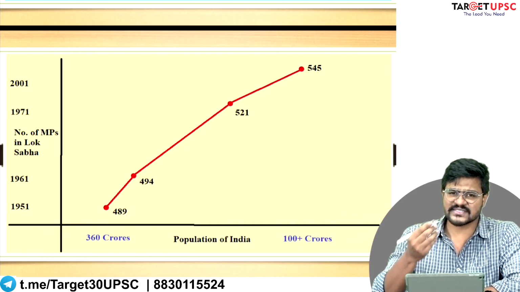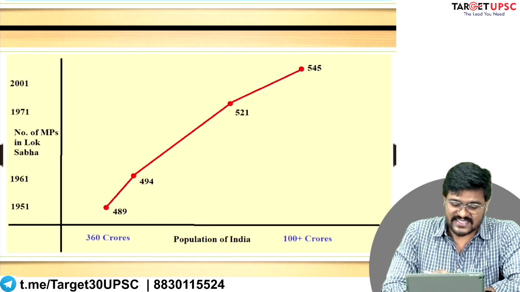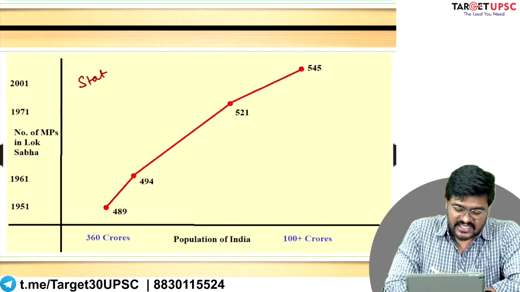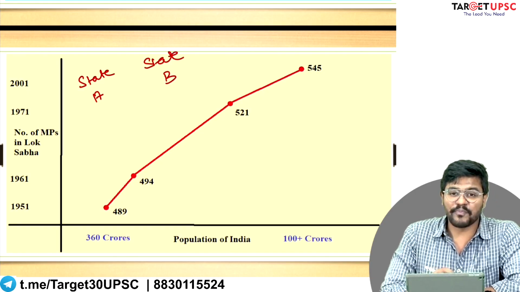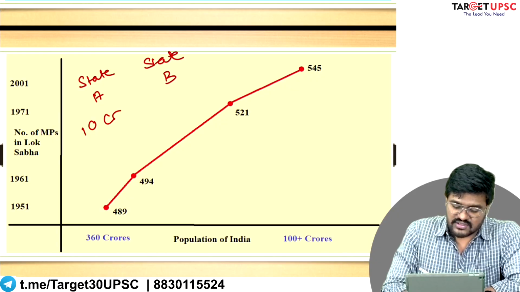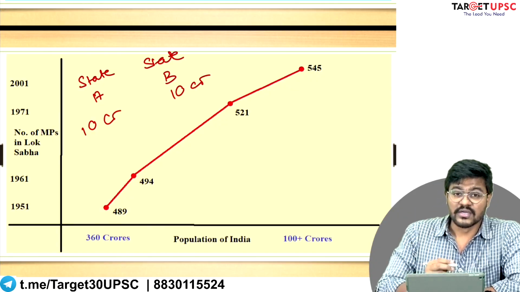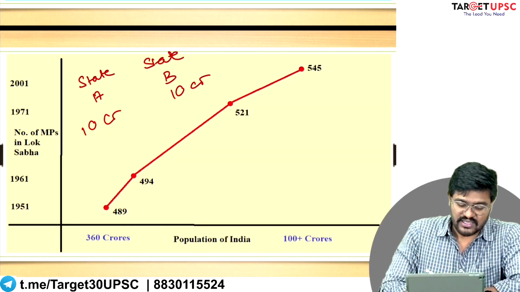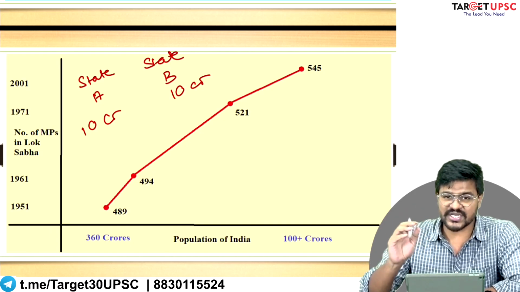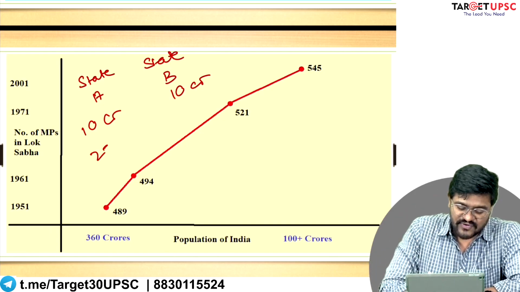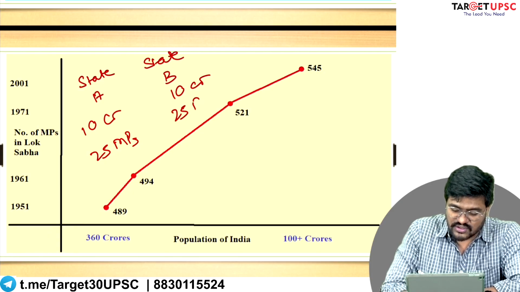Let's take an example: before the 2001 census, you had state A and state B. The population of state A was 10 crore, and the population of state B was also 10 crore. Since they had the same population, the total number of Lok Sabha MPs allotted to the two states was also the same: 25 MPs from state A and 25 MPs from state B.